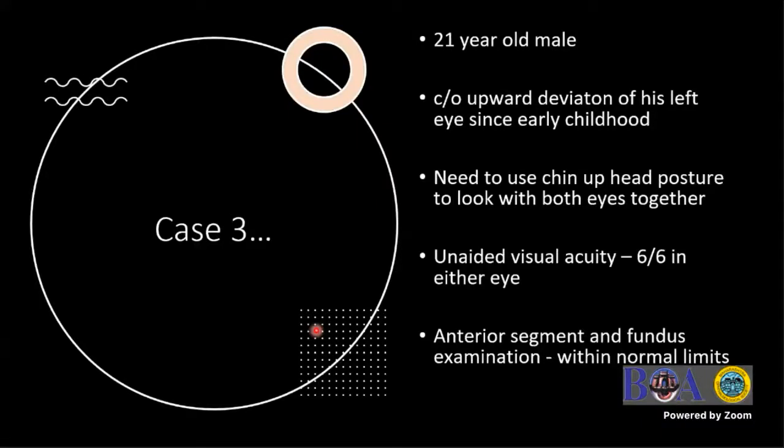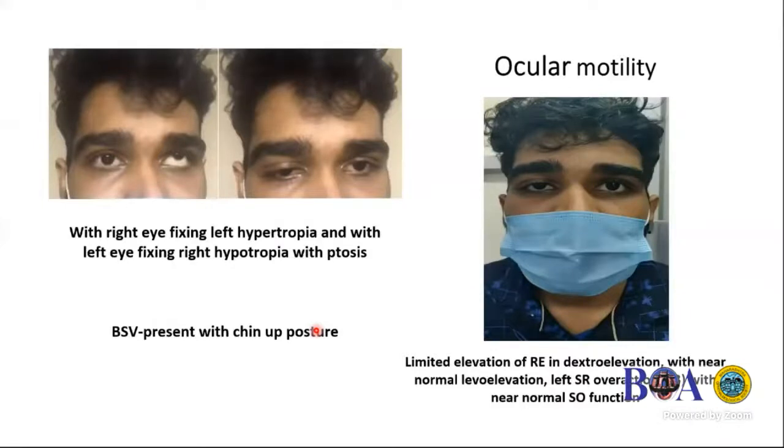So the 3rd patient, again, he complained of upward deviation in his right eye since early childhood. He had a need to use the chin up posture in both eyes to fuse, and he could fuse only in his down gaze. The unaided visual acuity was 6/6 with the anterior segment and fundus evaluation being normal. You can see here with his right eye fixing, the left eye goes completely up with an upshoot, whereas with the left eye fixing, the right eye is down and it has a ptosis also. And he has a BSV with the chin up posture, could fuse very well in the down gaze.